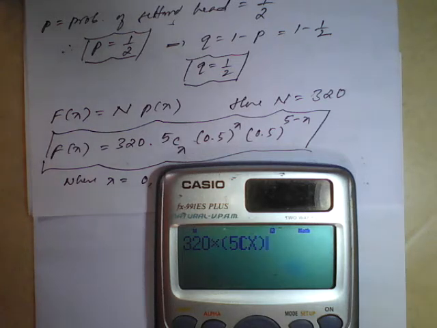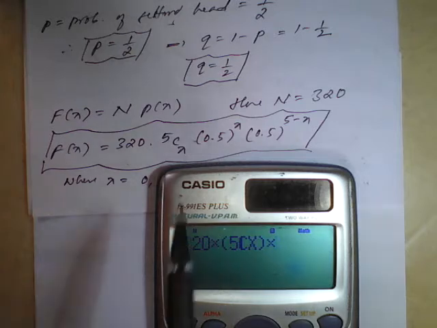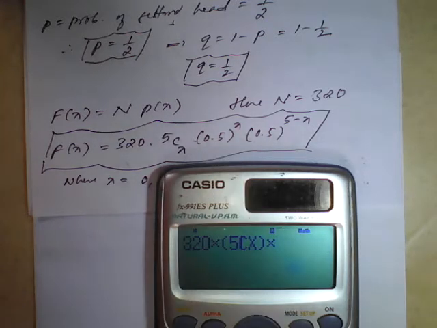Close the bracket, into 0.5 raised to x, bracket 0.5 raised to alpha x, close the bracket, into the q value, that is 0.5 raised to n minus x, that is 5 minus alpha x, close the bracket, again close the bracket. Now the calc option, we'll see now.